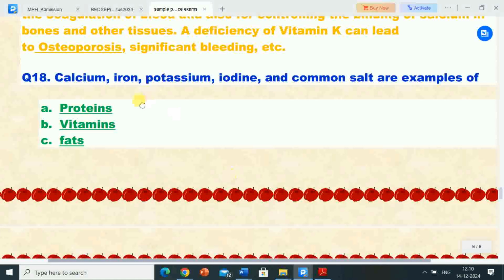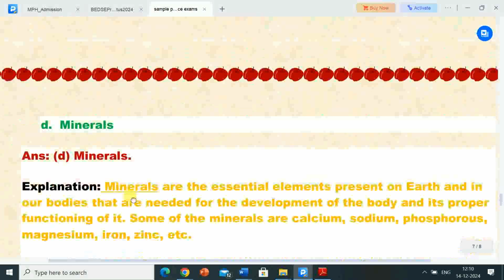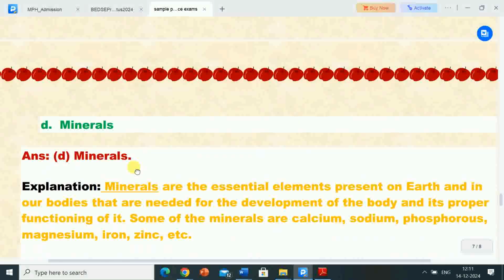Next, question 18. Calcium, iron, potassium, iodine and common salt are examples of. Options are A. Proteins, B. Vitamins, C. Fats, D. Minerals. The correct answer is option D, minerals. So calcium, iron, potassium, iodine and common salt are examples of minerals.